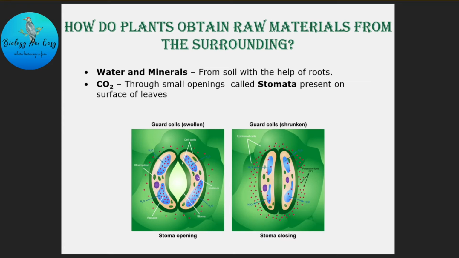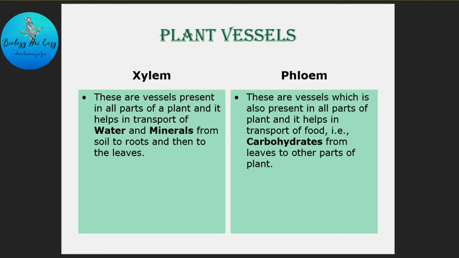Now let's talk about how these raw materials reach the leaves, that is, the food factory of a plant. And the answer lies here. We all know that water reaches our house through various pipelines. Similarly, plants have two types of vessels which act just like the pipelines in our house. Xylem helps in transport of water and minerals from soil to roots first and then from roots to the leaves.